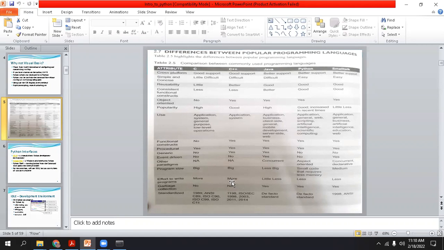Now, can anyone tell me how we can do garbage collection in C and in C++? I have already discussed it. What is the method? If you don't initialize the value, then it will automatically take the garbage value.